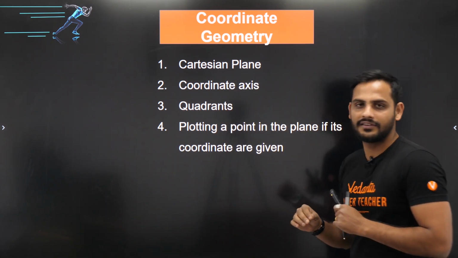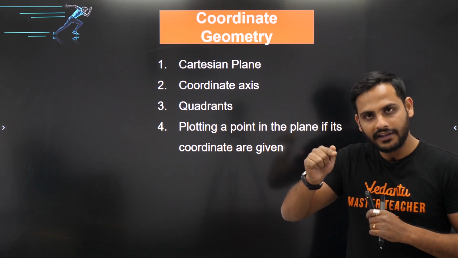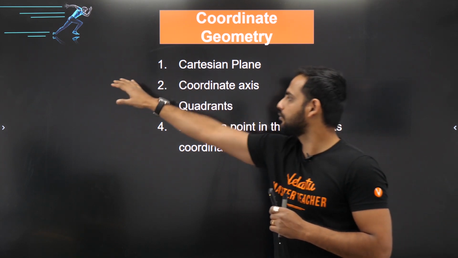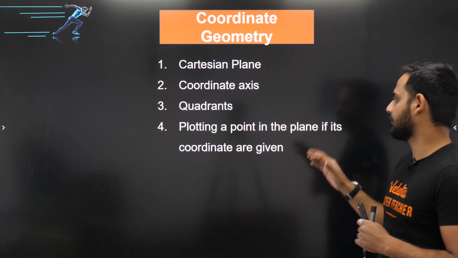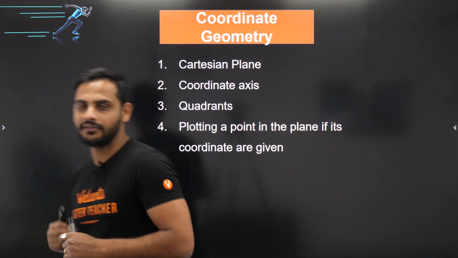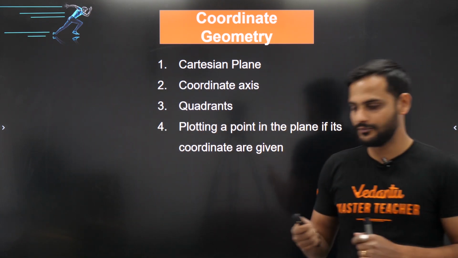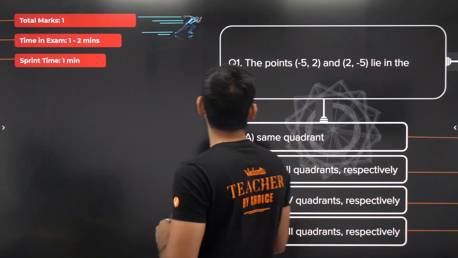Then coordinate axis. So x axis and y axis, these are the axes. Intersection point of the axes is what? Origin. Quadrants, 4 quadrants are there, right? 1, 2, 3, 4. Correct, and then plotting a point in the plane if its coordinates are given. So these are the 4 major topics. Very easy chapter, very easy chapter. We'll be solving all the hot type of questions here as well.